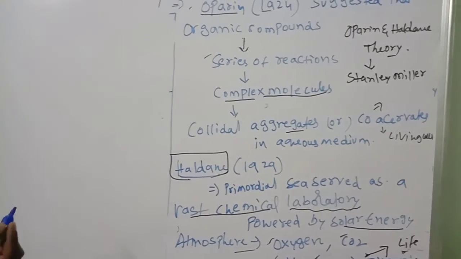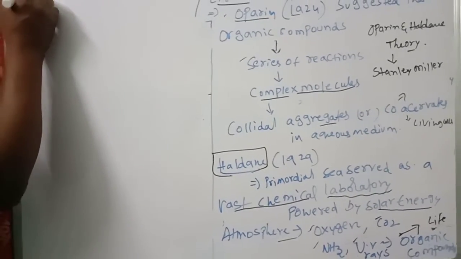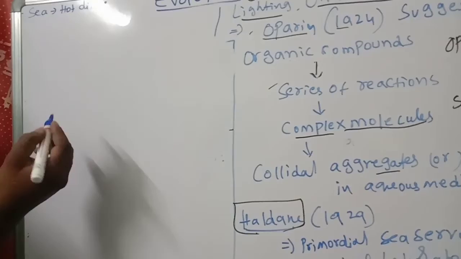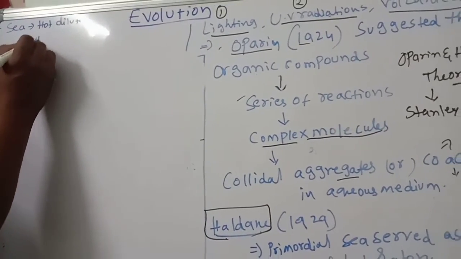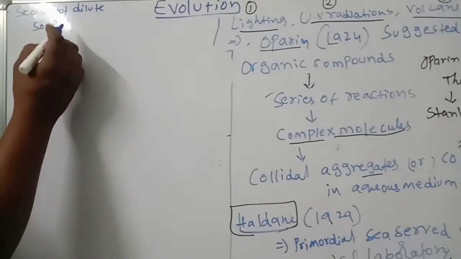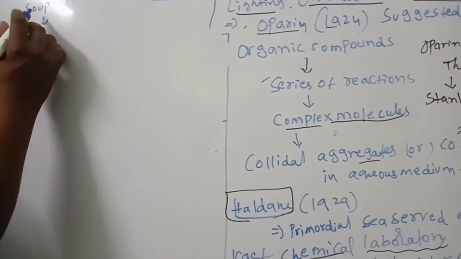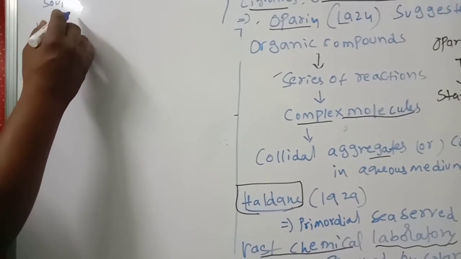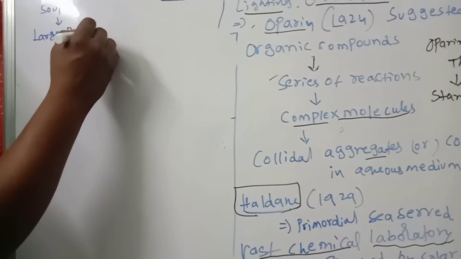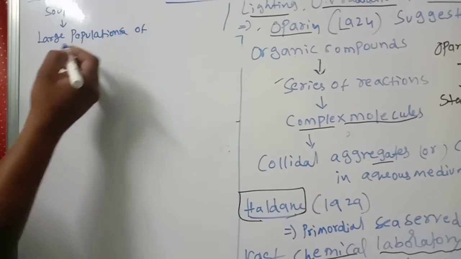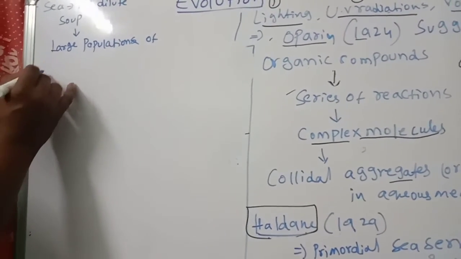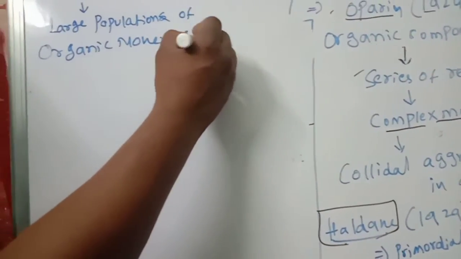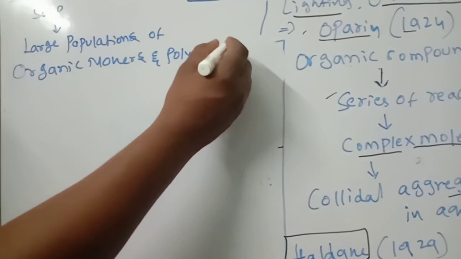Now you see, the sea became a hot dilute soup, containing large populations of organic monomers and polymers.